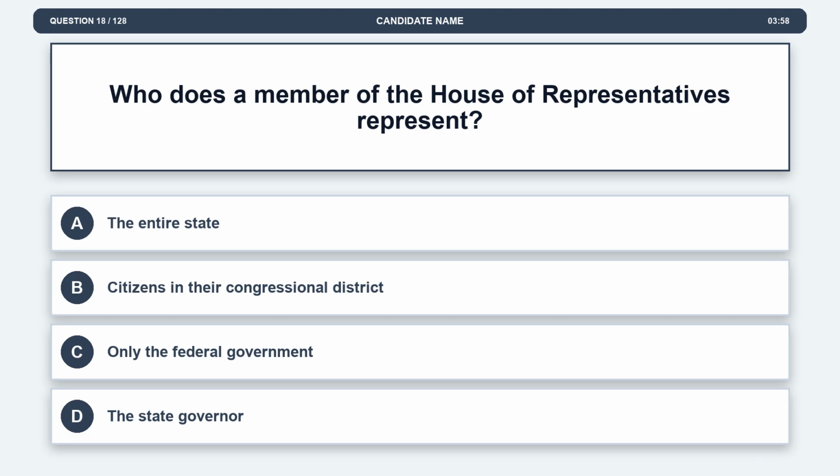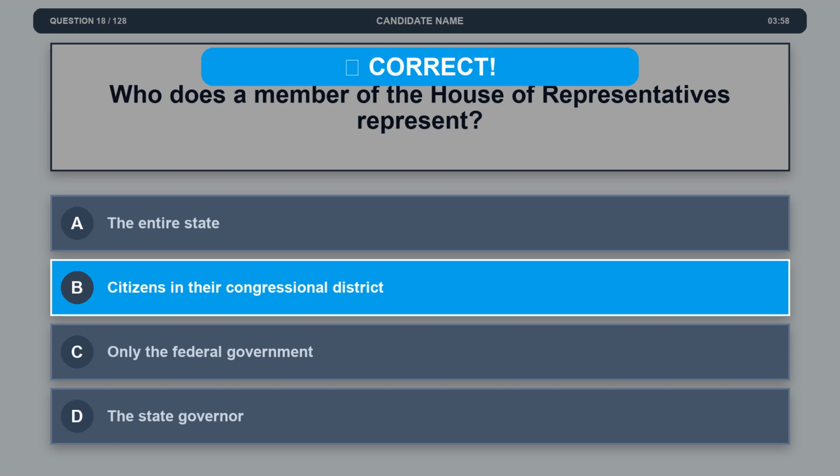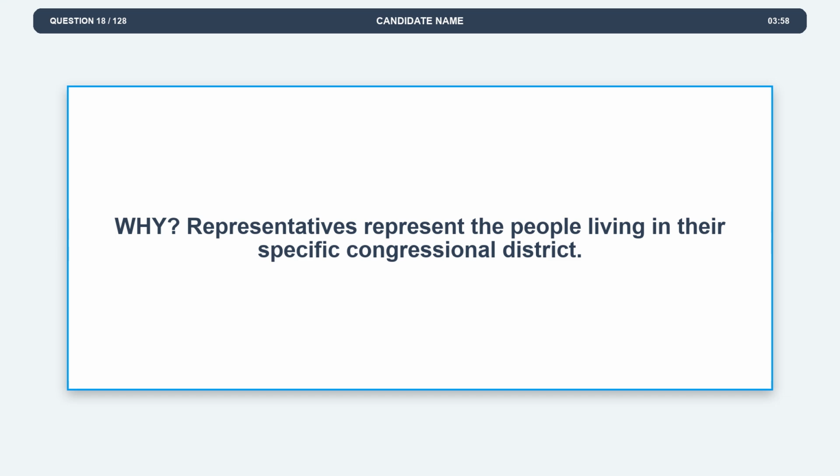Question 18. Who does a member of the House of Representatives represent? Option A. The entire state. Option B. Citizens in their congressional district. Option C. Only the federal government. Option D. The state governor. The correct answer is option B. Citizens in their congressional district. Explanation. Representatives represent the people living in their specific congressional district.